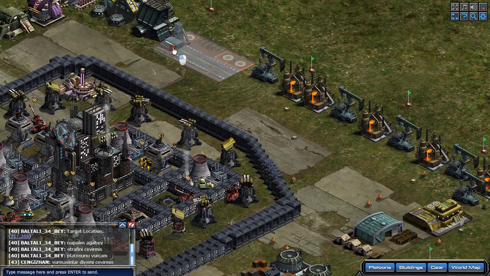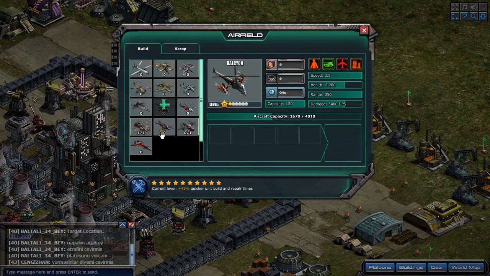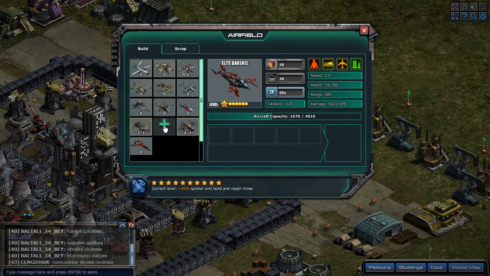And it also lets you make units for the same price. That's all.